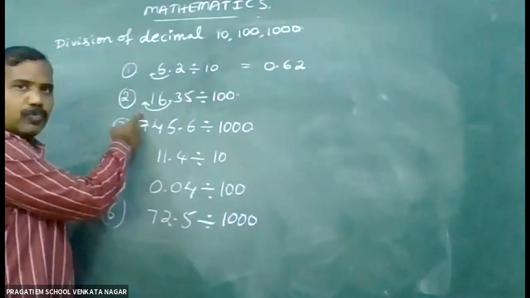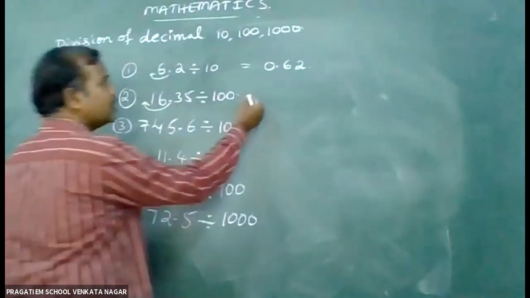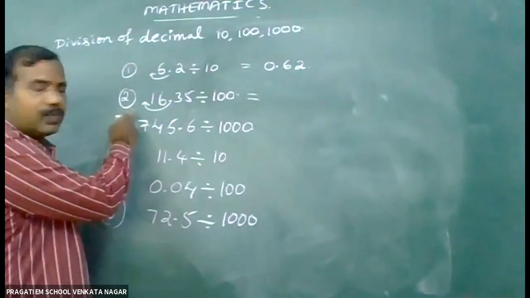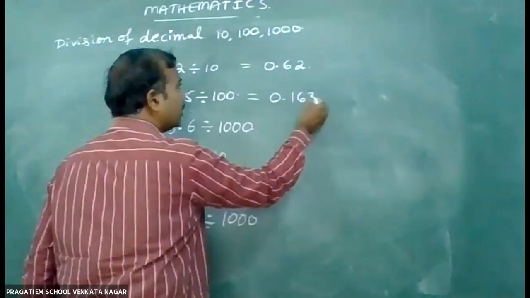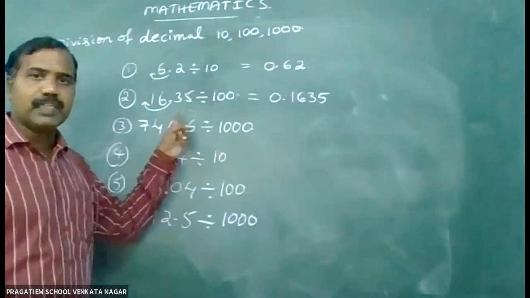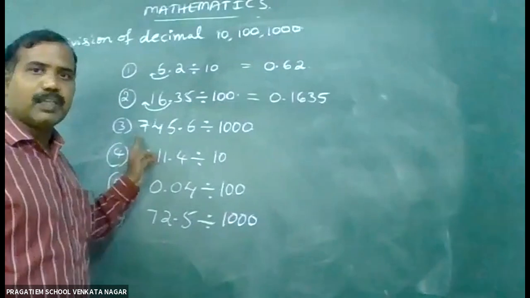So I have moved the decimal point two places to the left side. After that there is no other value, so we can write 0.1635.